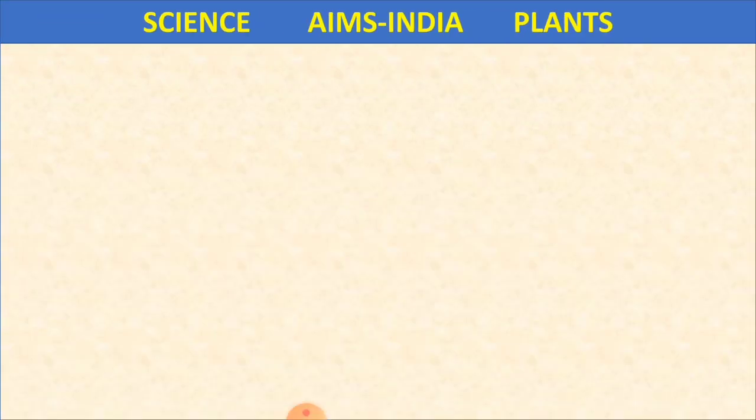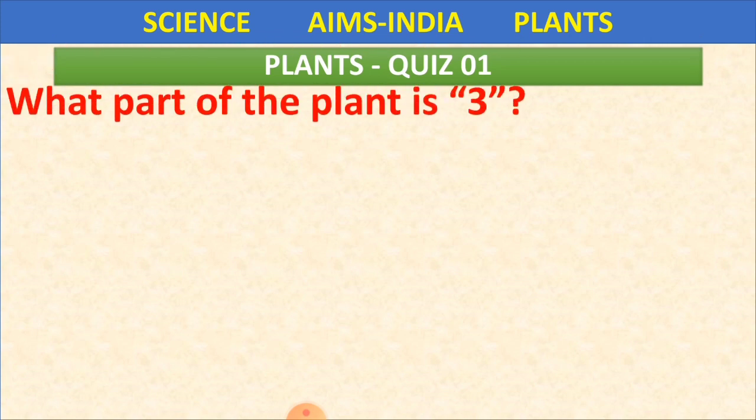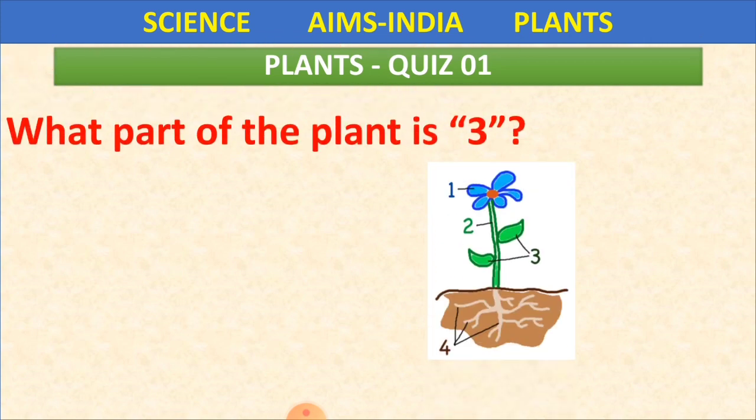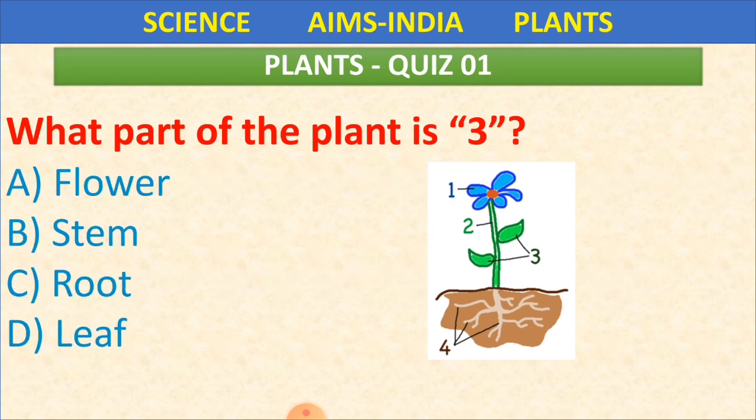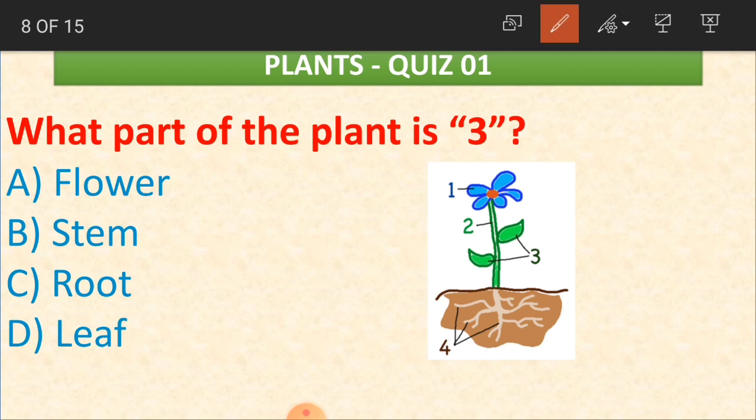Clear children? We have seen the flower, we have seen the stem, and which is the next part? So we have to identify part 3 here. Is it a flower, stem, root or leaf? It is green in color. What is this part? Yes, this is leaf. Third one, this is leaves. Are you seeing here? Two leaves coming out with the help of the stem. Okay, this is leaf. Yes children.